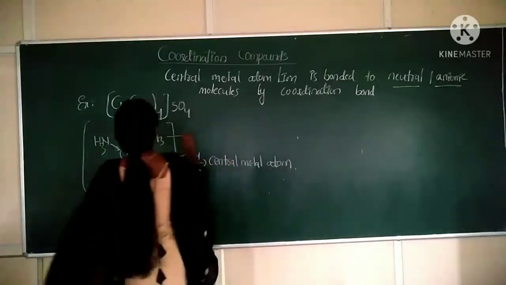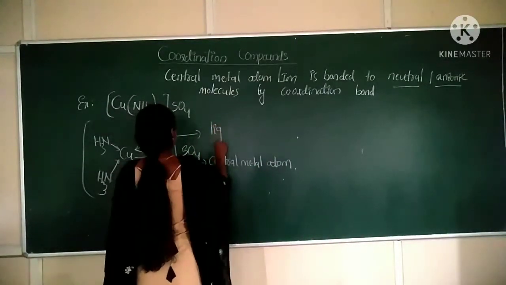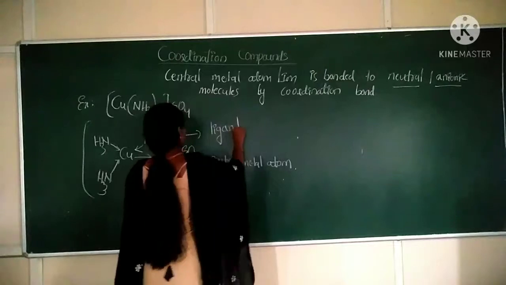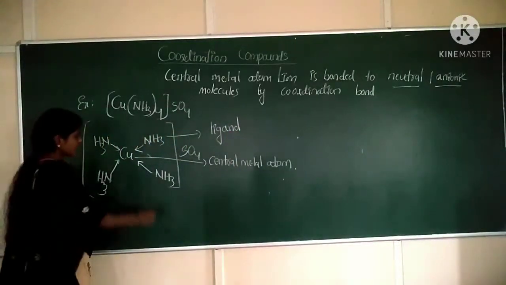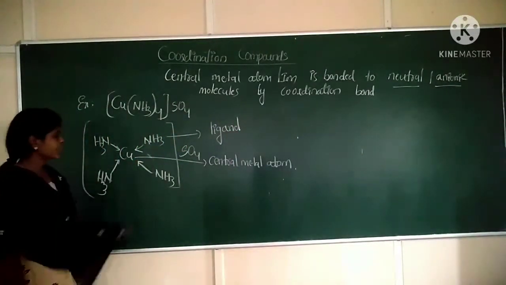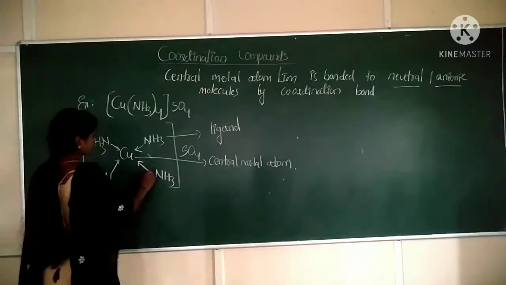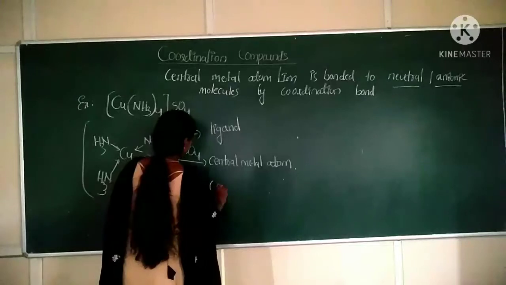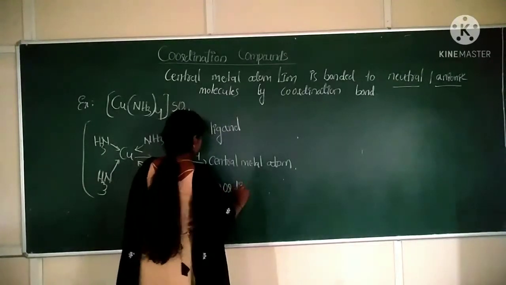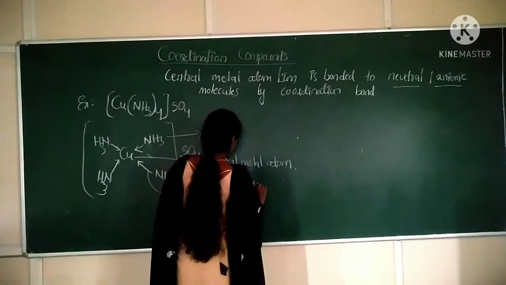NH3 is called the ligand. There is a bond between NH3 and copper. This bond is said to be the coordination bond.